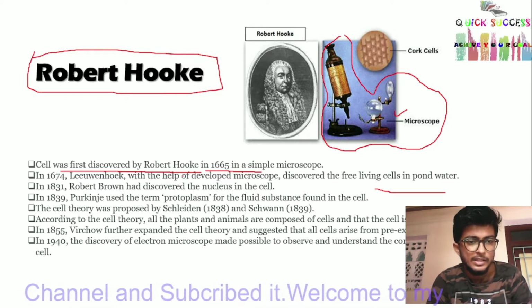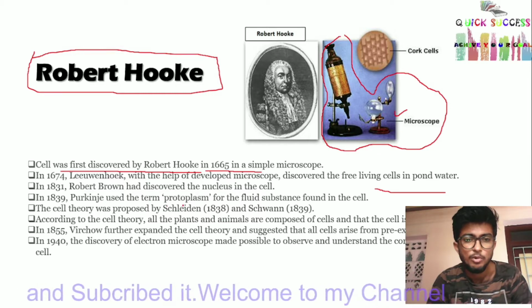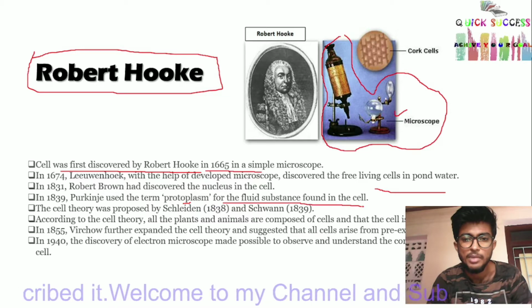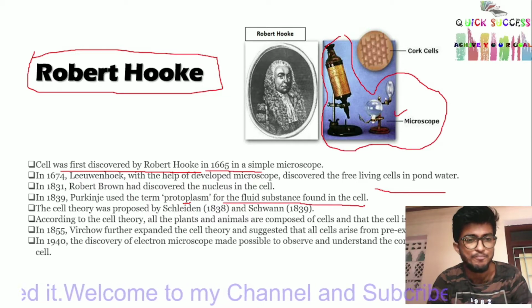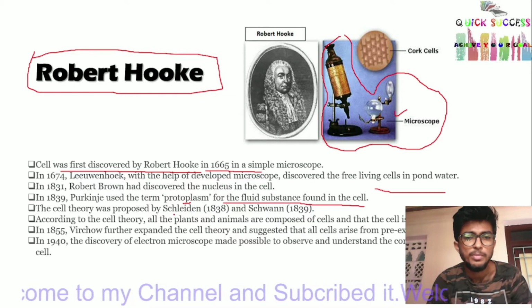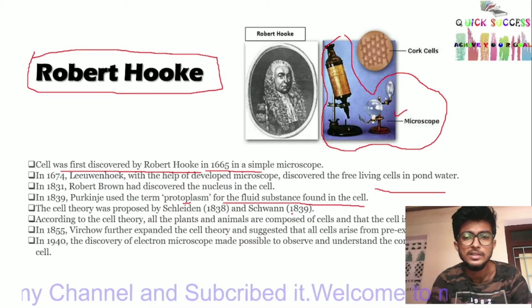In 1839, Purkinje used the term protoplasm for the fluid substance found in the cell. The cell theory was proposed by Schleiden in 1838 and Schwann in 1839.